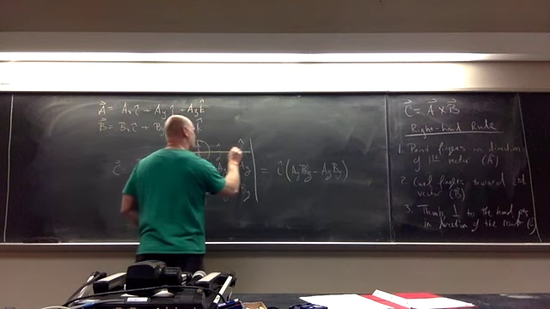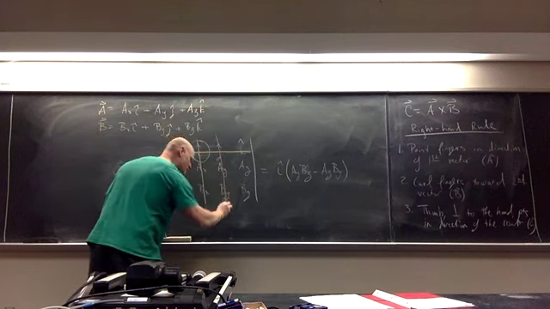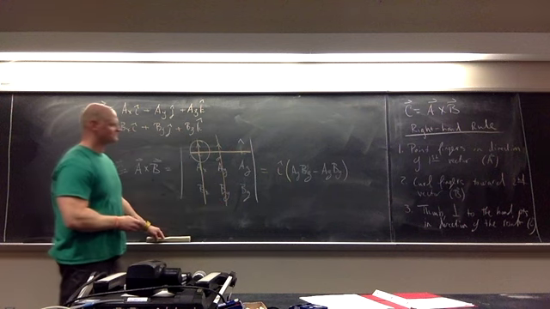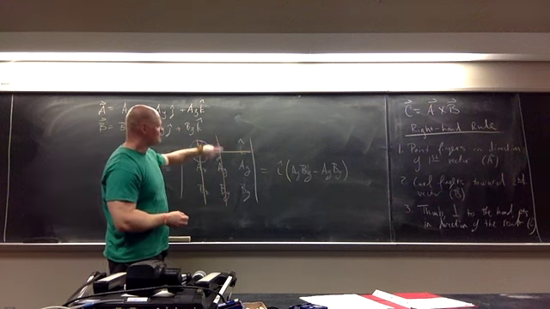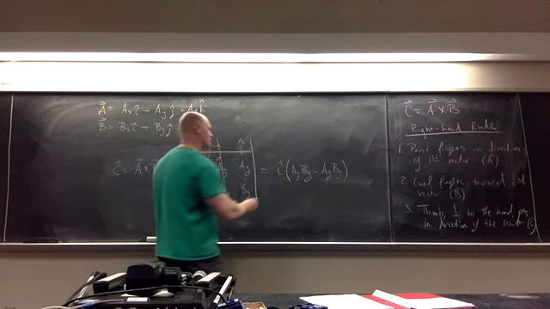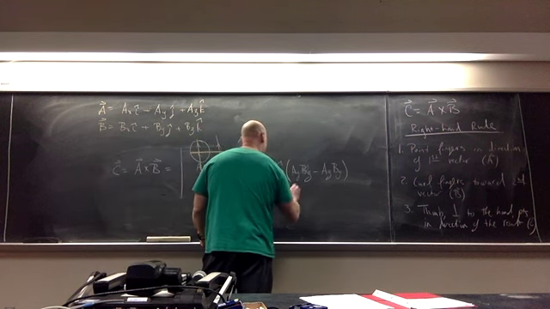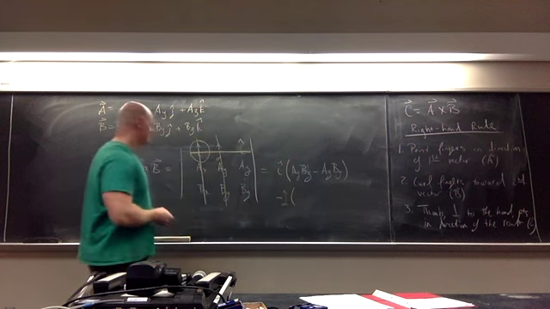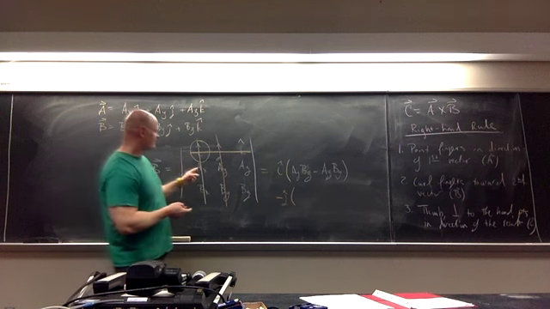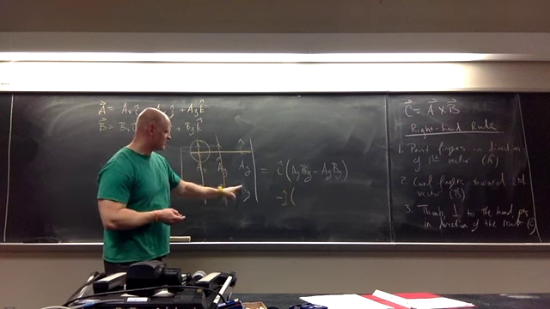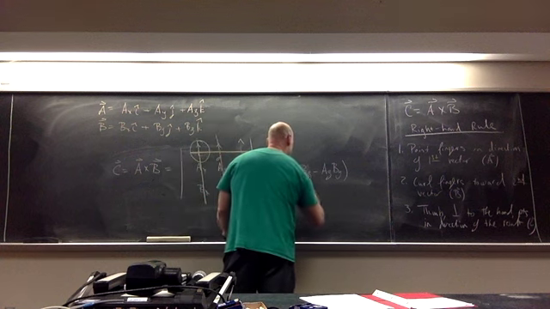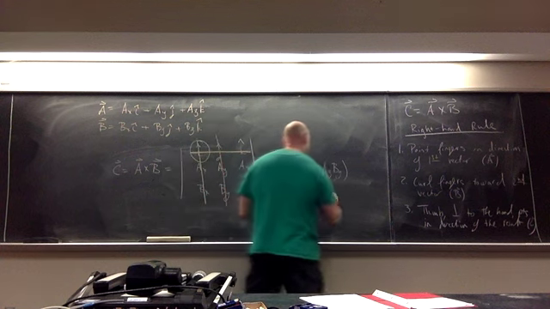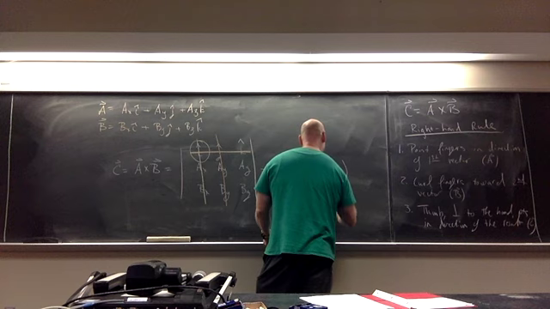Now that I've done that, I'm going to take the next entry, cross off exactly the same row, but now cross off the next column. Don't worry too much about why this is true, but for this one, we have to multiply by -1. So I'm going to multiply by -J instead of just J. Now I'm going to do exactly the same thing and look at the minor matrix. I'm going to take this times this minus this times this. So this is now going to give me AX BZ minus AZ times BX.